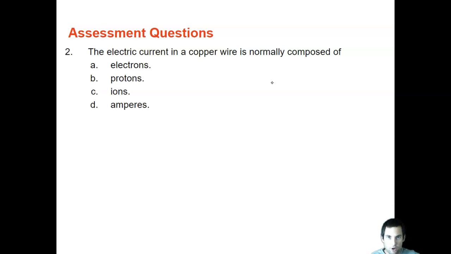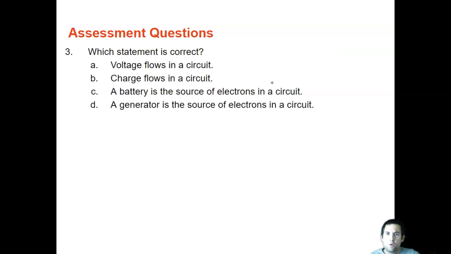All right, the electric current in a copper wire is normally composed of electrons. Those free electrons in the wire are what get excited and move back and forth, creating the current. Which statement is correct? Pause it.